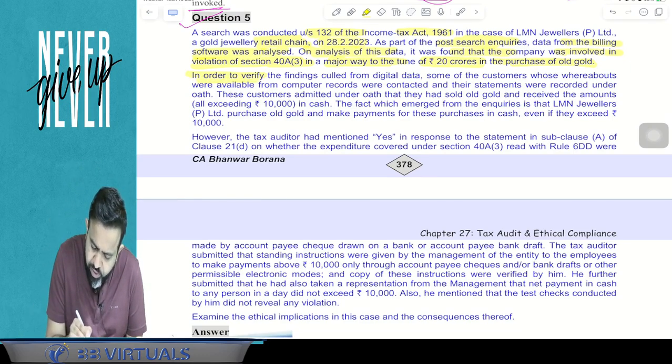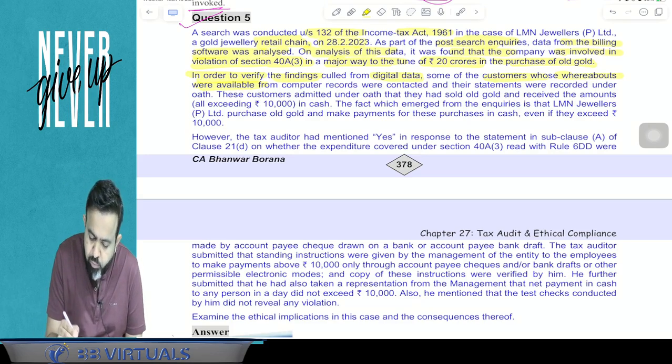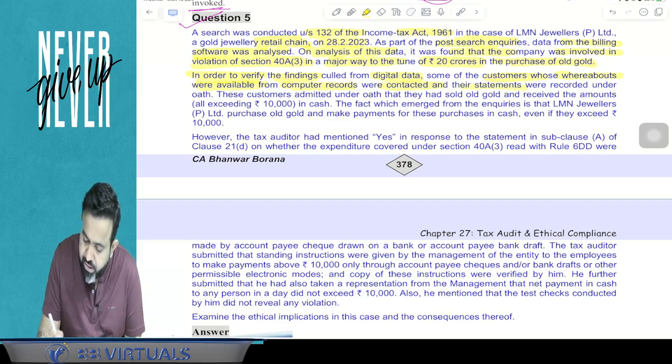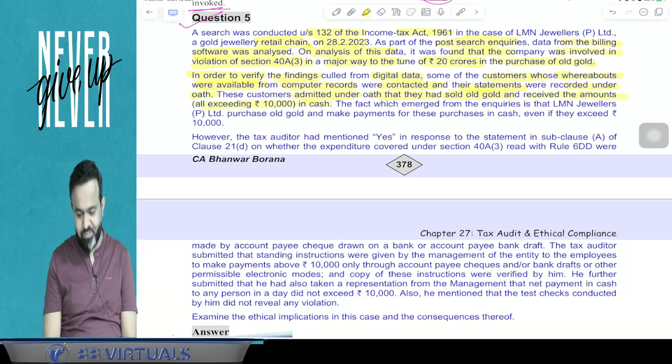In order to verify the findings, they culled data from the digital records. Some of the customers whose whereabouts were available from the computer records were contacted, and their statements were recorded under oath. These customers admitted under oath that they had sold old gold and received amounts exceeding 10,000 in cash. Now guys, what happened?